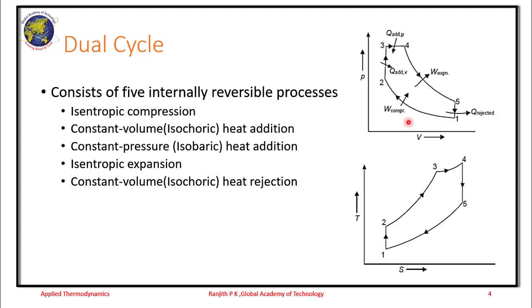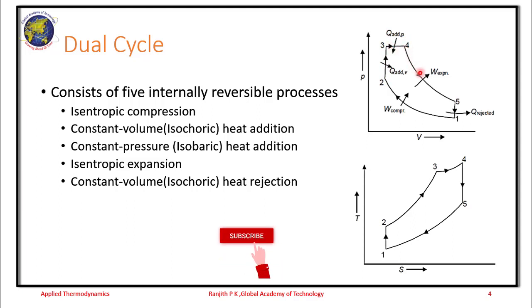The dual cycle consists of 5 internally reversible processes, all combinations of isentropic, isochoric and isobaric processes. Process 1 to 2, the compression of the air, is taken as isentropic compression. Then heat is added partly at constant volume 2 to 3 and constant pressure 3 to 4. So 2 to 3 is the isochoric heat addition process, and 3 to 4 is the isobaric heat addition process.